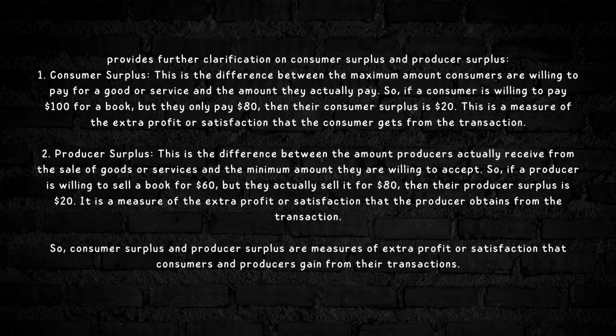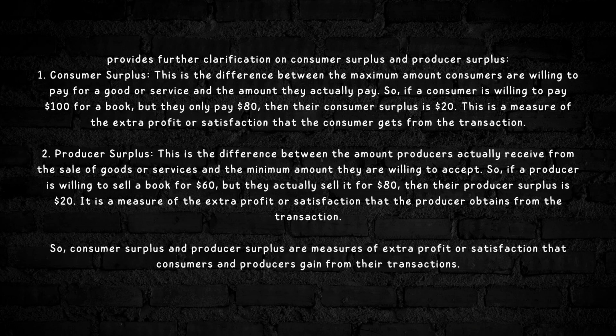Further clarification on consumer surplus and producer surplus. 1. Consumer surplus. This is the difference between the maximum amount consumers are willing to pay for a good or service and the amount they actually pay. So, if a consumer is willing to pay a certain amount for a book, but they only pay less, then the consumer surplus is the measure of the extra profit or satisfaction that the consumer gets from the transaction.